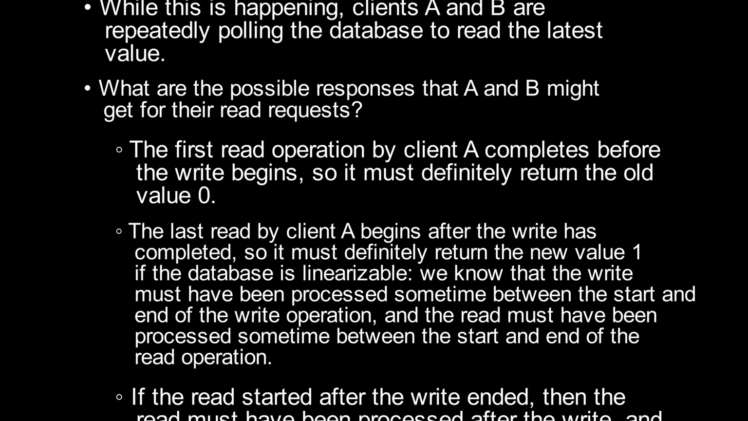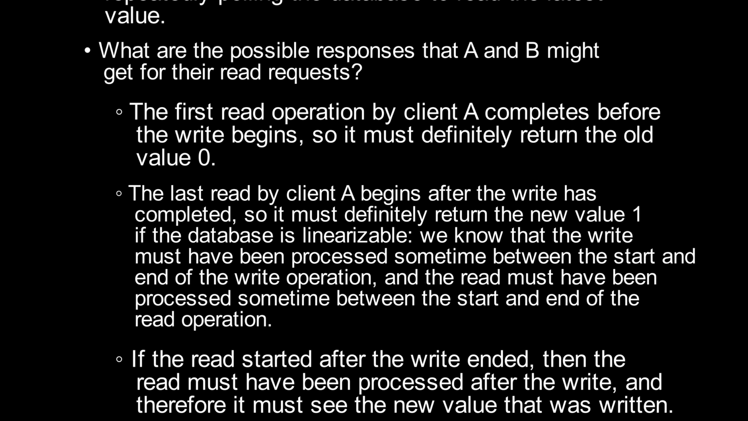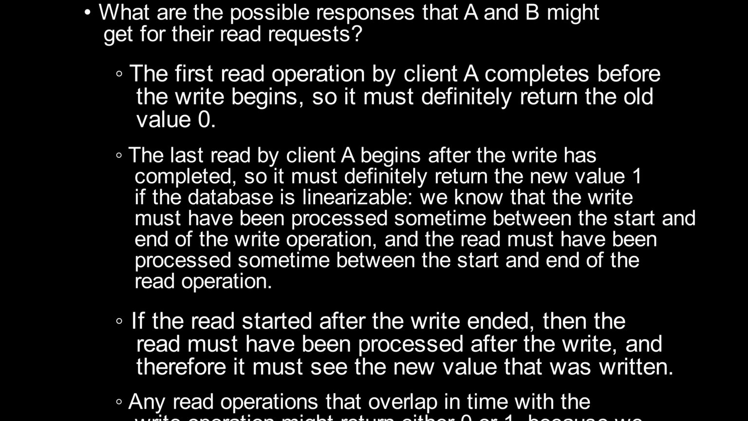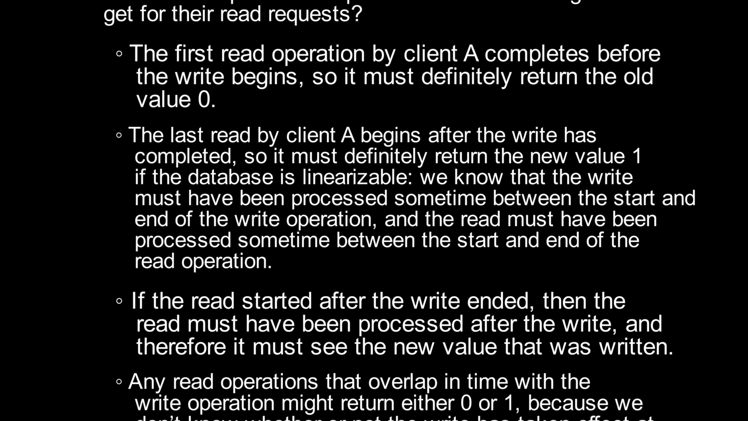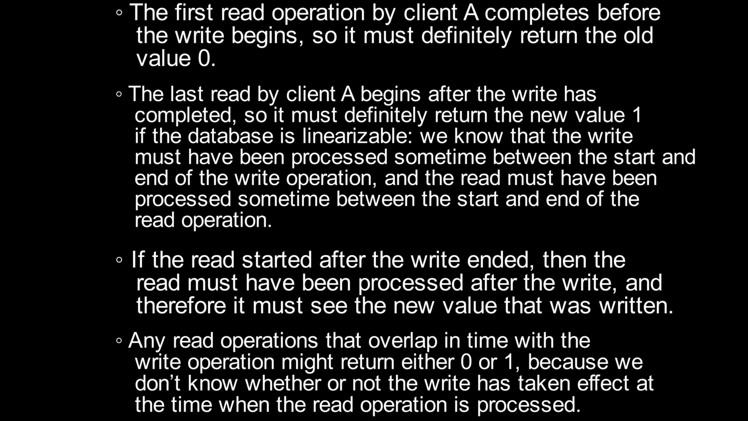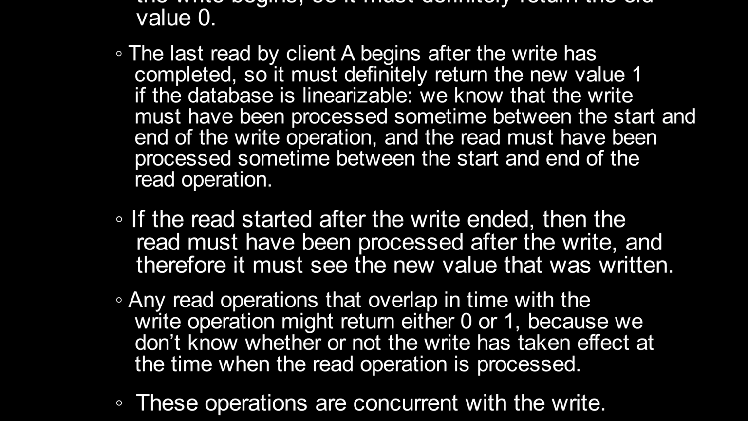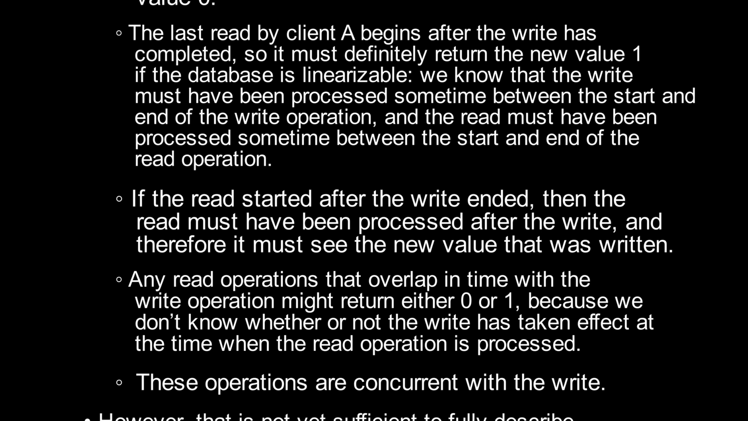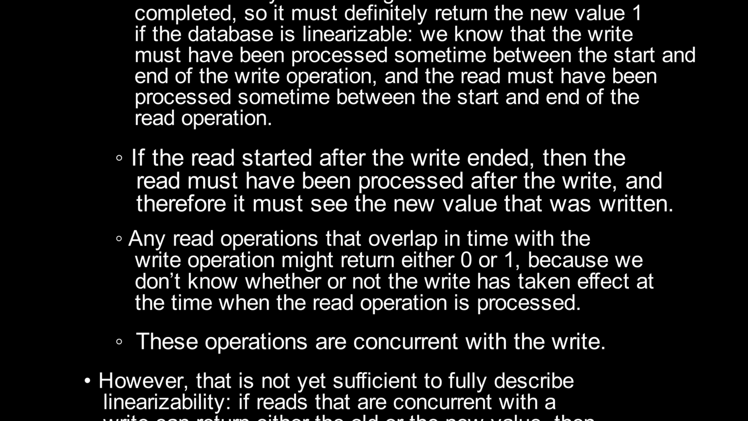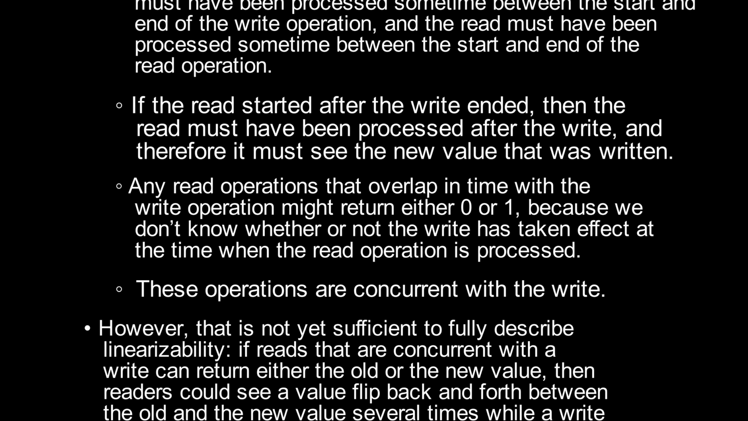We know that the write must have been processed sometime between the start and end of the write operation, and the read must have been processed sometime between the start and end of the read operation. If the read started after the write ended, then the read must have been processed after the write, and therefore it must see the new value that was written. Any read operations that overlap in time with the write operation might return either 0 or 1, because we don't know whether or not the write has taken effect at the time when the read operation is processed. These operations are concurrent with the write.